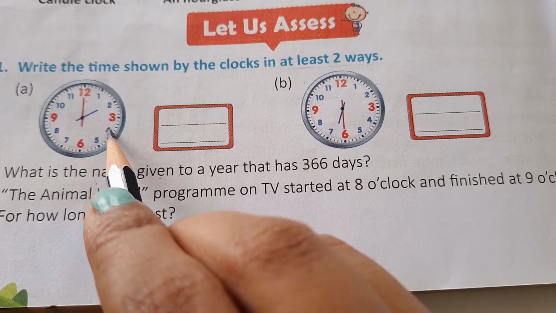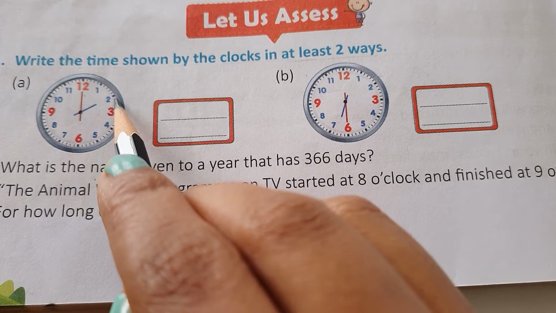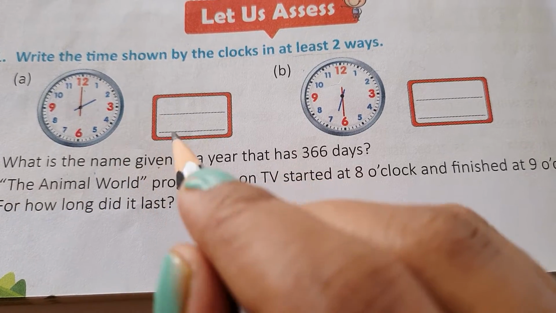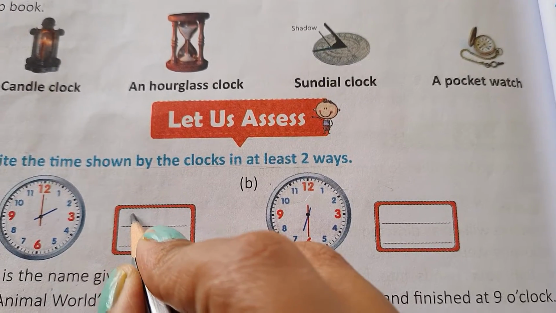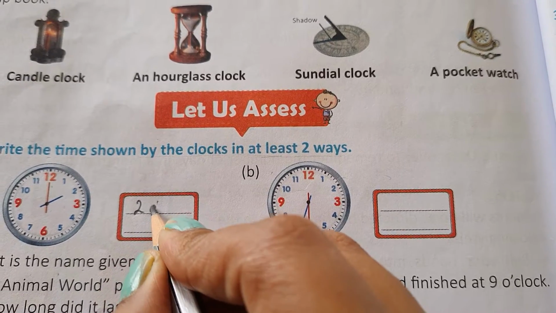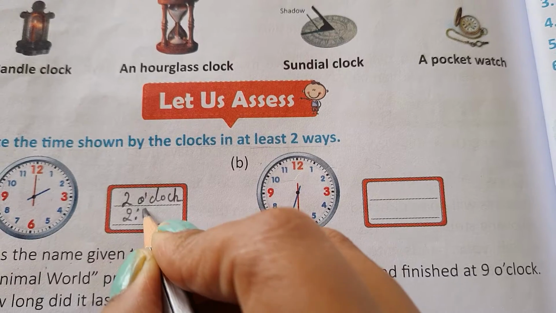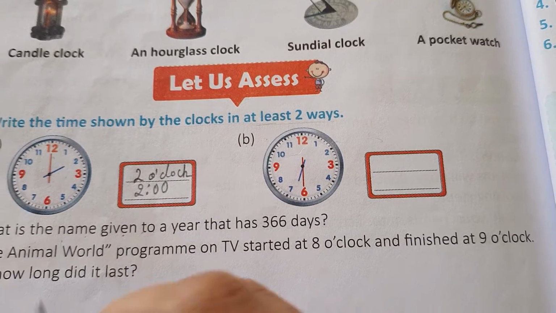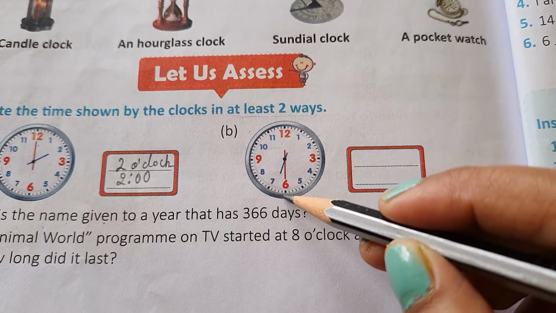So in the first clock, you can see here the minute hand is pointing at 12 and the hour hand is pointing at 2. That means the timing is 2 o'clock, or you can write 2 hours 00 minutes.